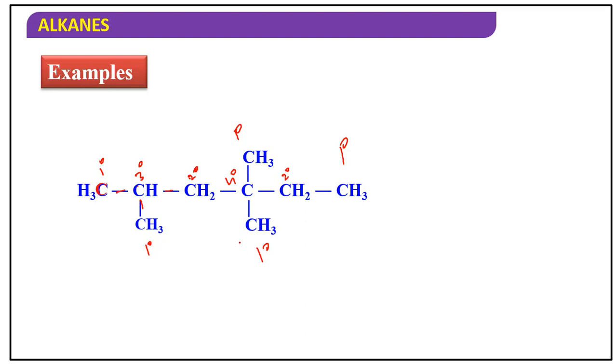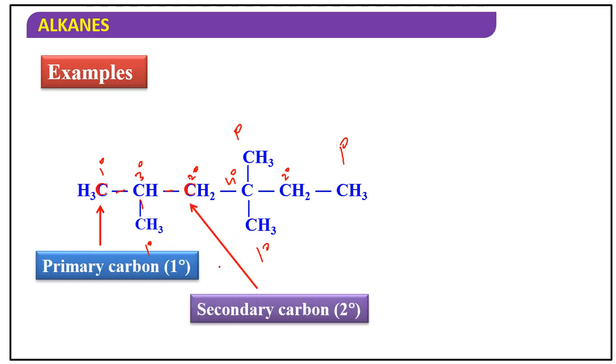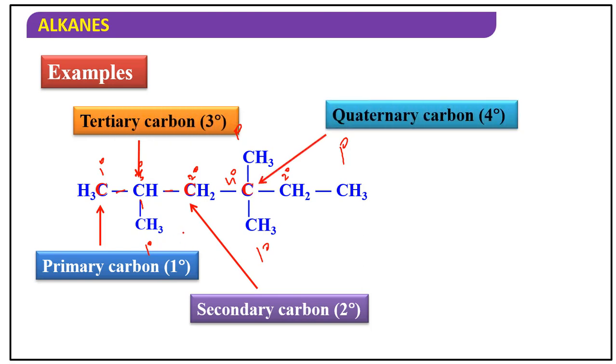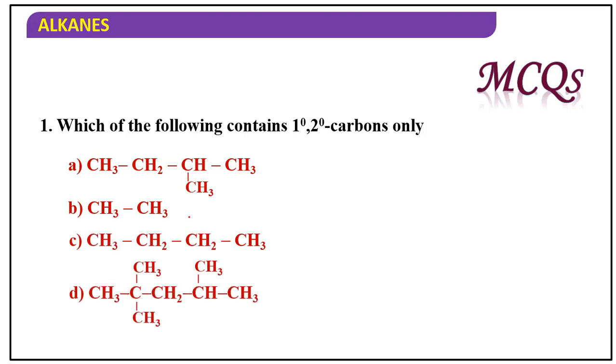Okay, so primary carbon, secondary carbon, tertiary carbon, quaternary carbon, right? Which of the following contain primary secondary carbon only? Only primary secondary. See here, this one has tertiary also, so wrong answer.